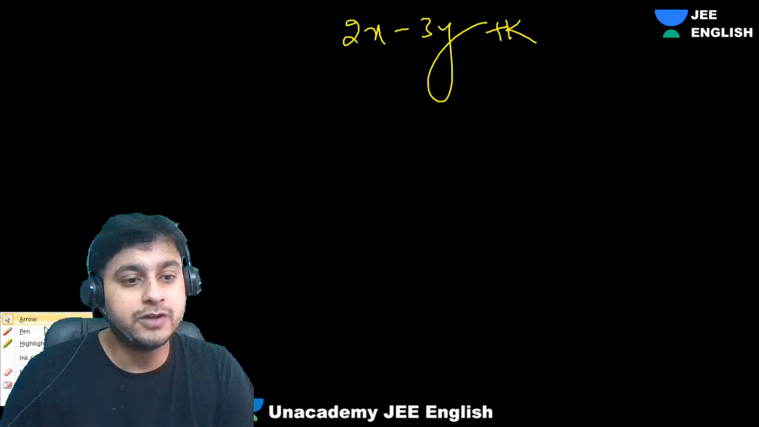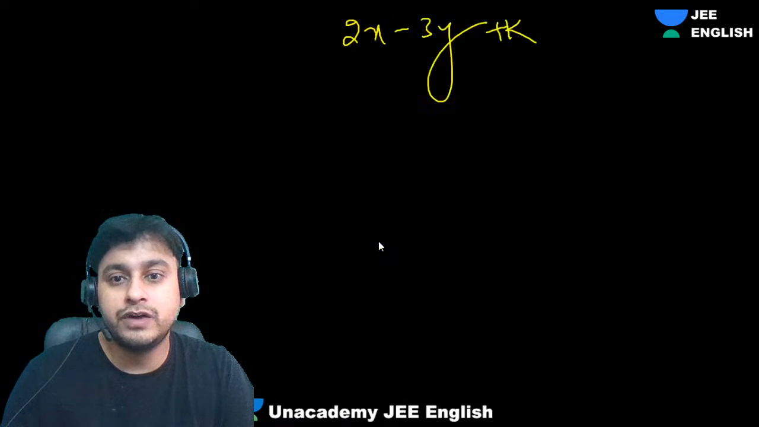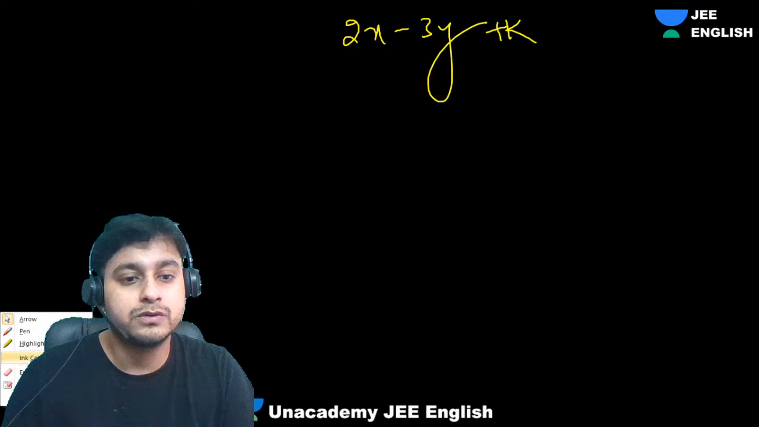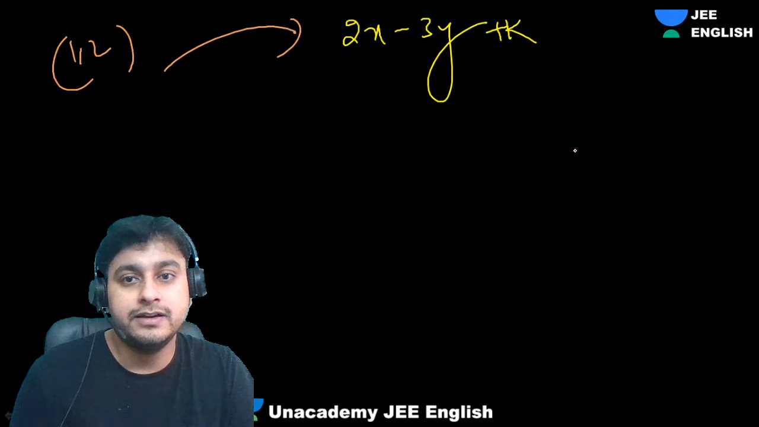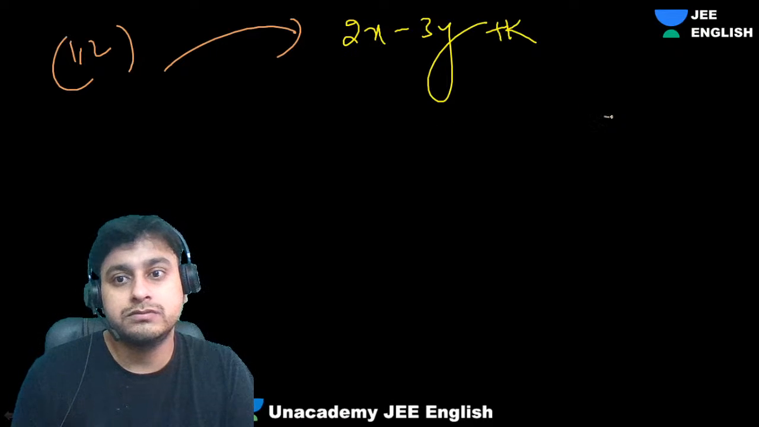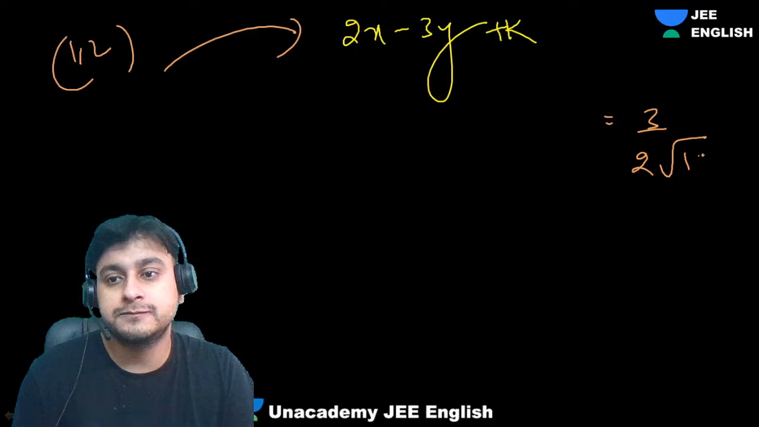So the distance of the point (1, 2) from this line will be what? 3 by 2 root 13, isn't it?